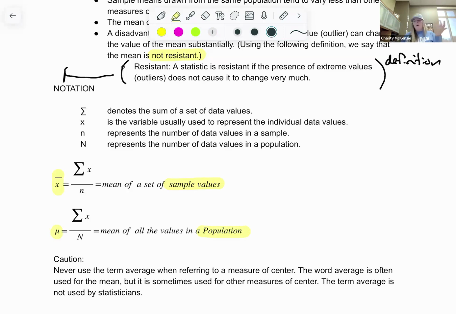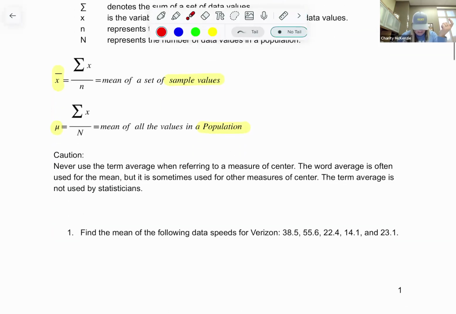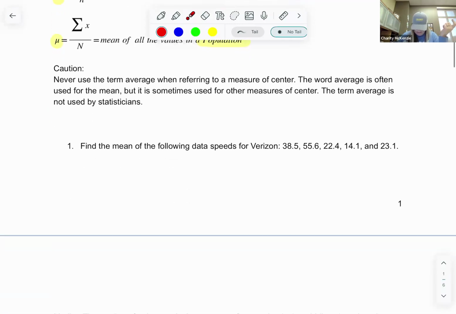So when I say X bar, it's the average, the mean of the sample values. And it's telling you to add up all your X's and divide by N. Same in the population. You're adding up all your X's, dividing by N, but this is the symbol for a population's mean. You should know both of those symbols. Okay, caution. Don't use average when referring to the measure of center. We've already said that. It means all of them.